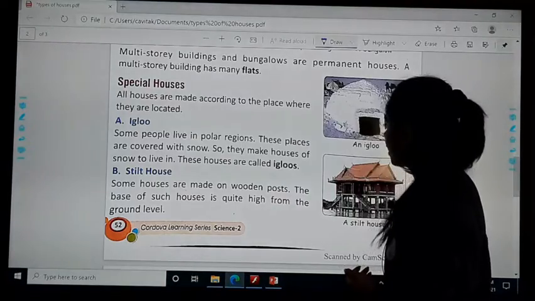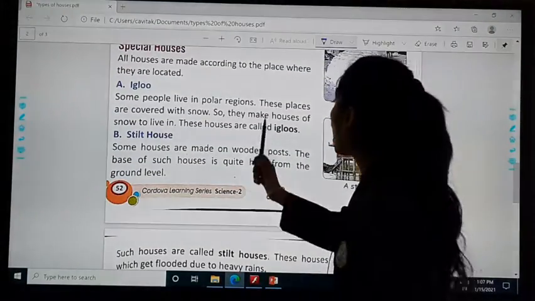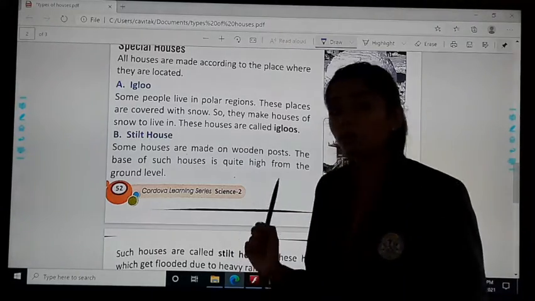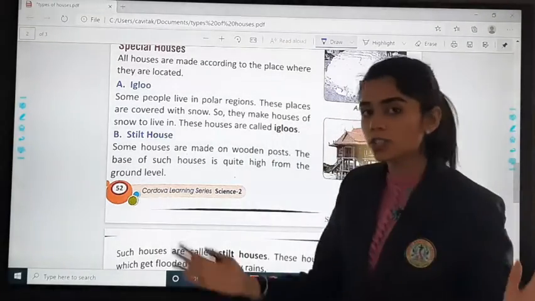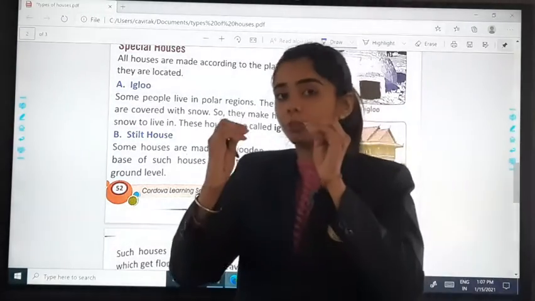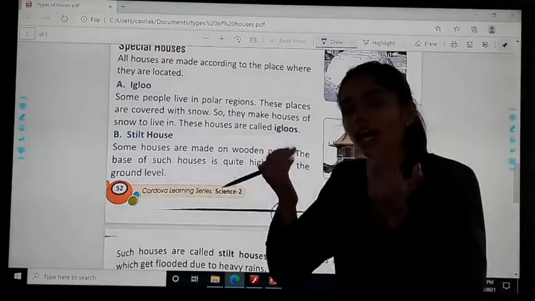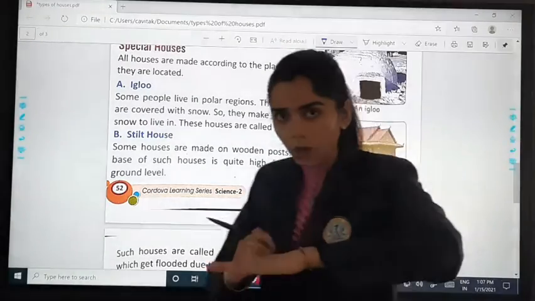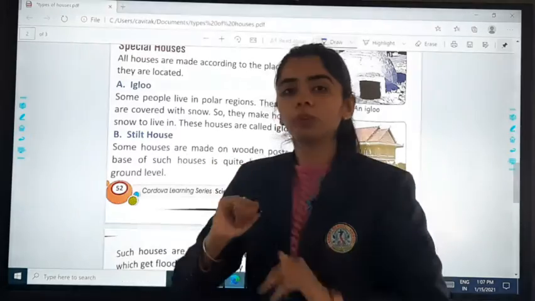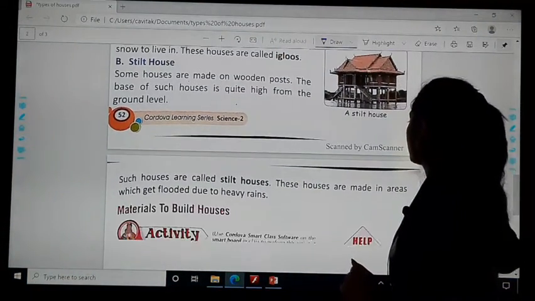Then we studied about the stilt houses. What were they? The houses made on wooden posts. वो wooden houses होते हैं generally, and हमने क्या पढ़ा था? वो थोड़ी सी height पे होते हैं. The base of such houses is quite high from the ground. जो आपका ground है उससे थोड़ा सा height पे वो बना जाता है. They are the stilt houses.